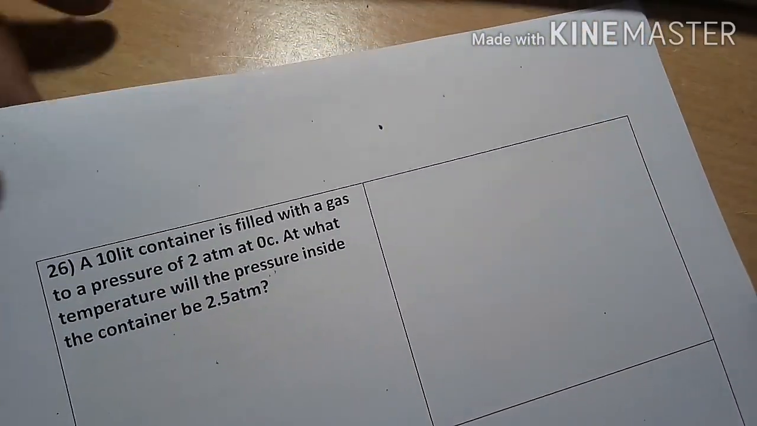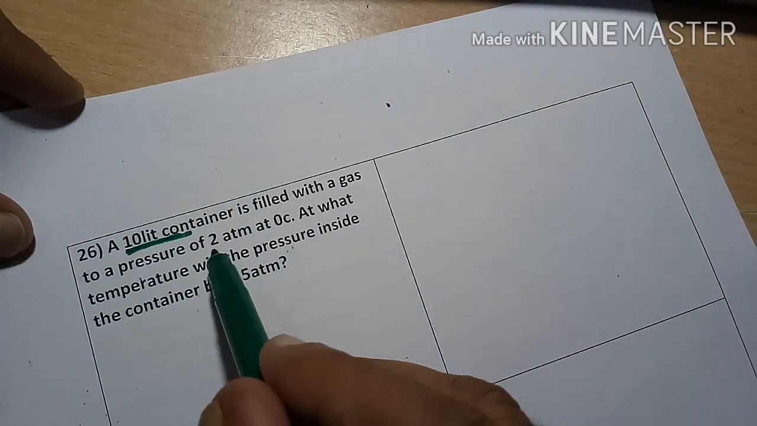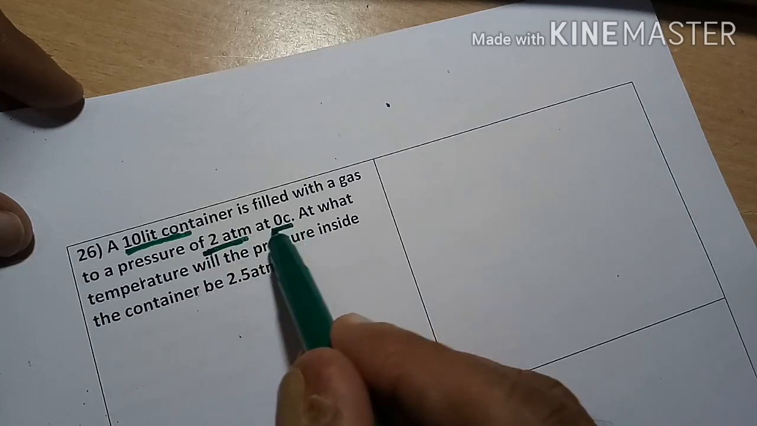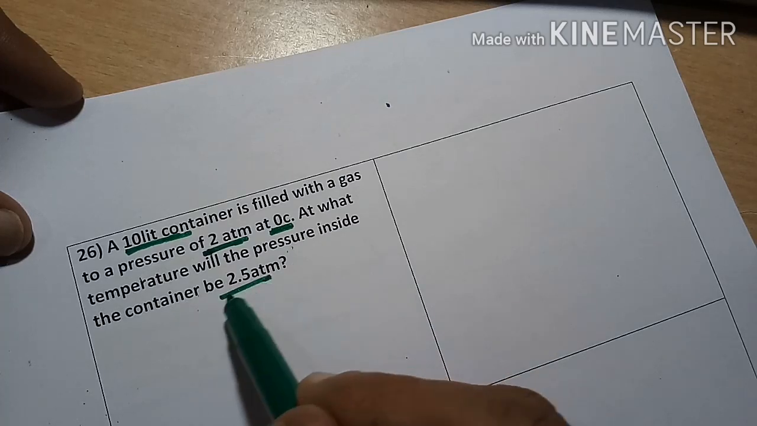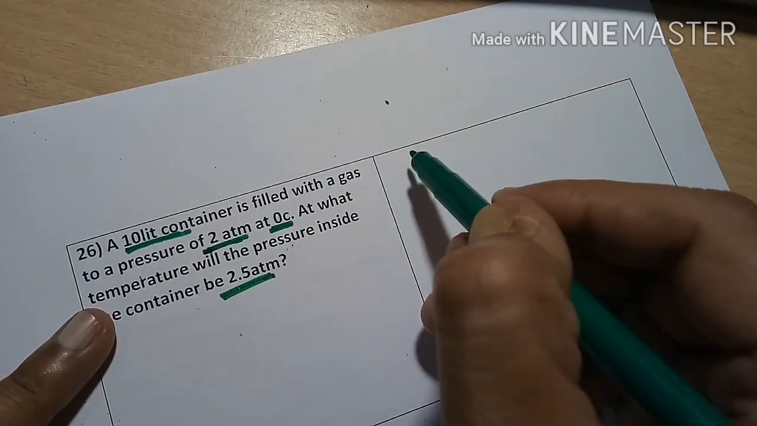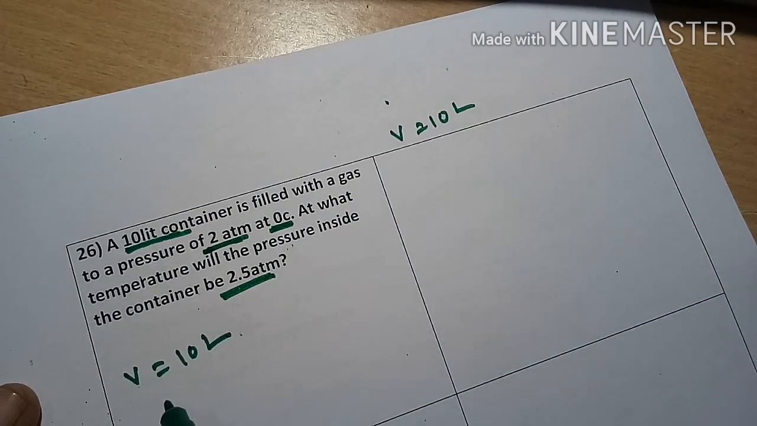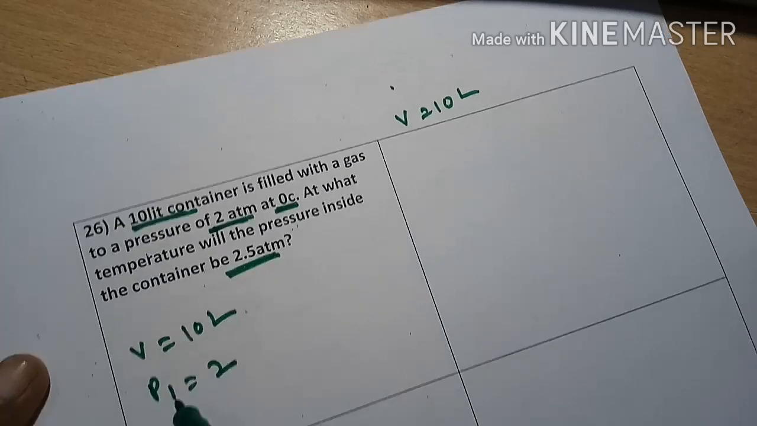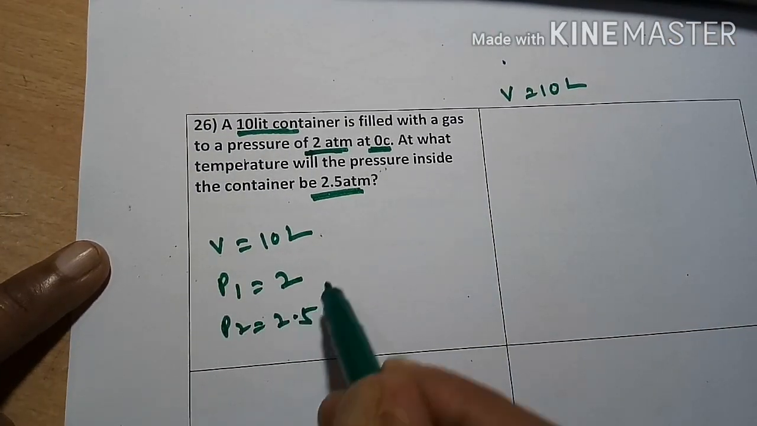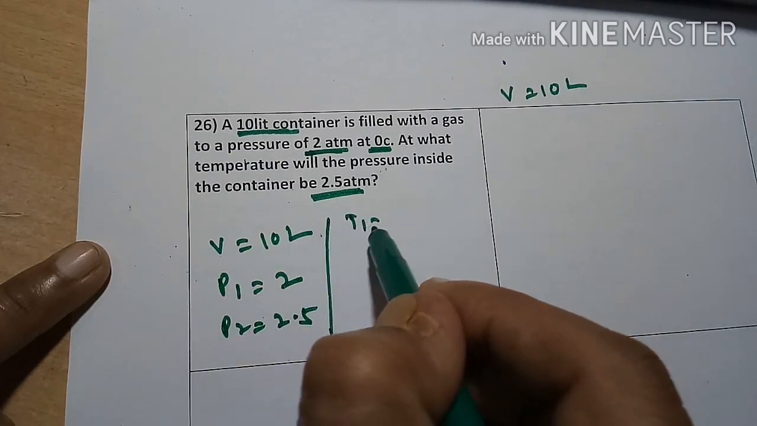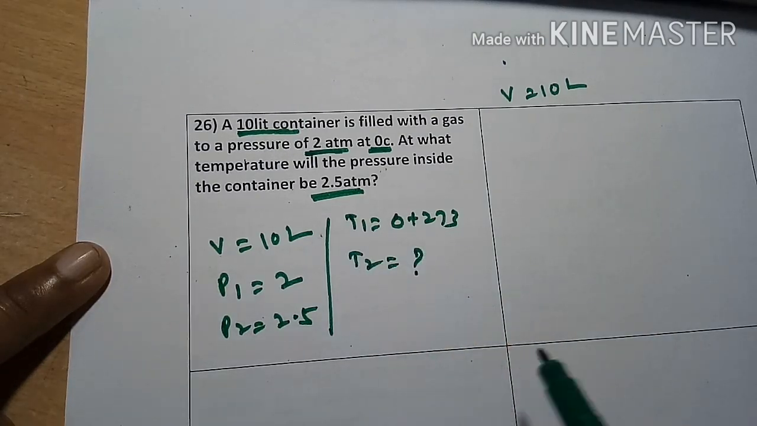26th problem. A 10 liter container is filled with a gas to a pressure of 2 atmospheres at 0 degrees centigrade. At what temperature will the pressure inside the container be 2.5 atmospheres? So volume is 10 liters. P1 is 2 atmospheres. P2 is 2.5 atmospheres. T1 is 0 plus 273. T2 we should find out.